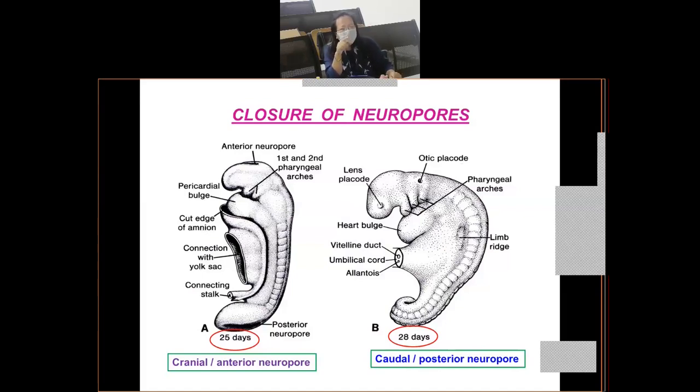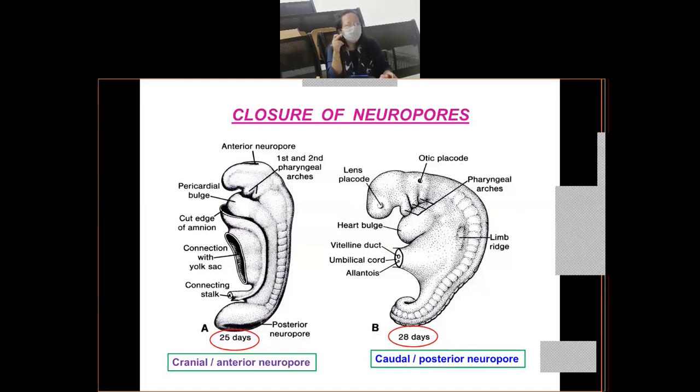After 3 days, when the embryo is 28 days old, the caudal or posterior neuropore closes. On the 28th day, once the posterior neuropore closes, the neural tube is completely closed and completely formed. Clear? So the neural tube is formed when the openings also close. This is often asked in the viva: when does the anterior neuropore close? When does the posterior neuropore close?